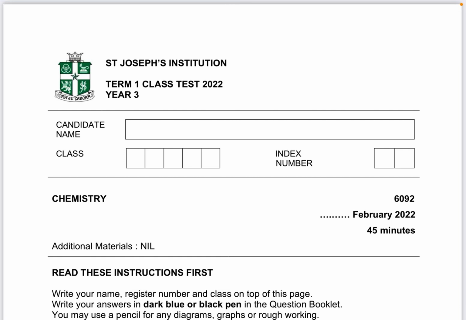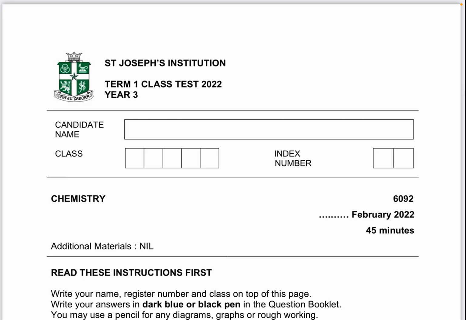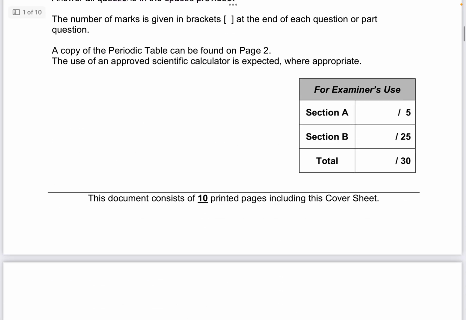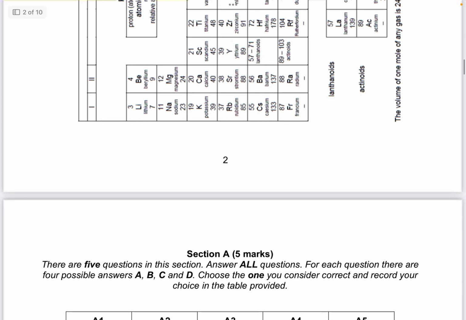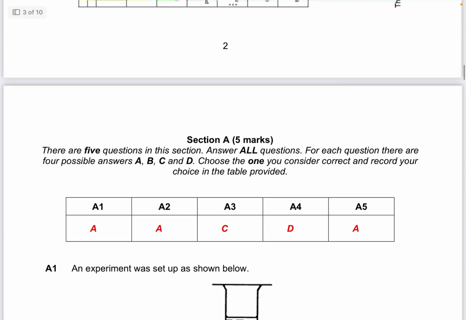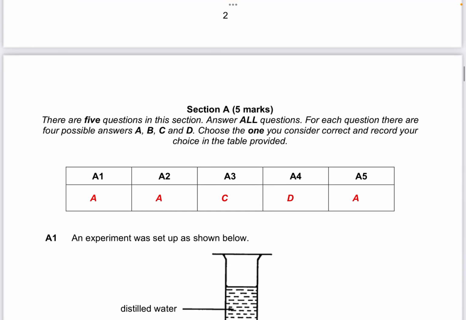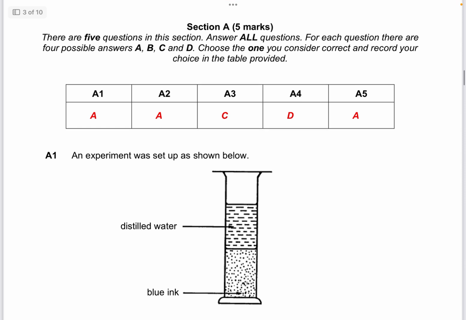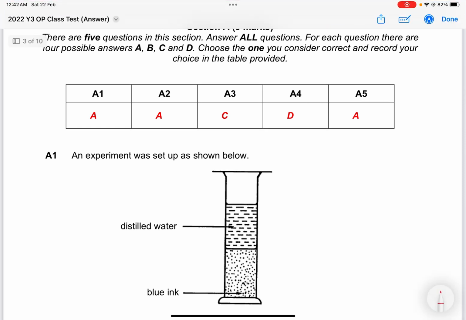Okay, so let's now go through the Term 1 Class Test 2022 for Year 3. This is one of the past year papers that you are supposed to have done, and we can go through the answers now. So let's start with Section A, which is the MCQ. The answer is AACDA. So let's go through the questions one by one.